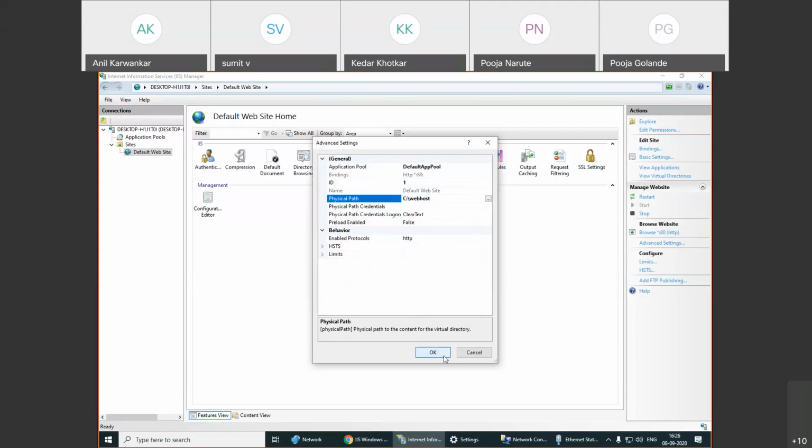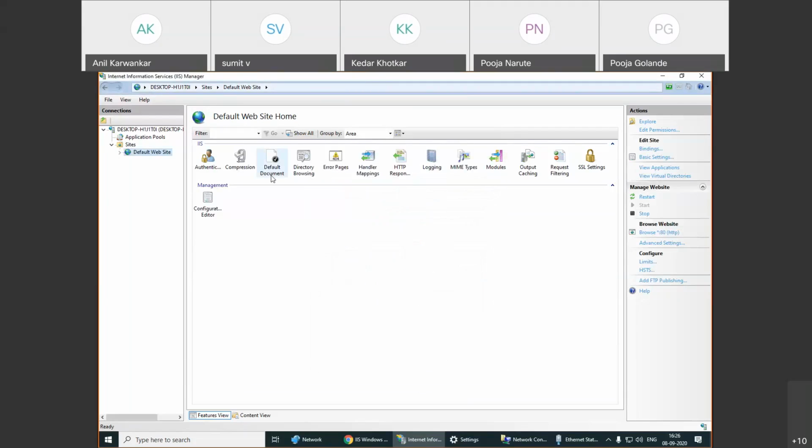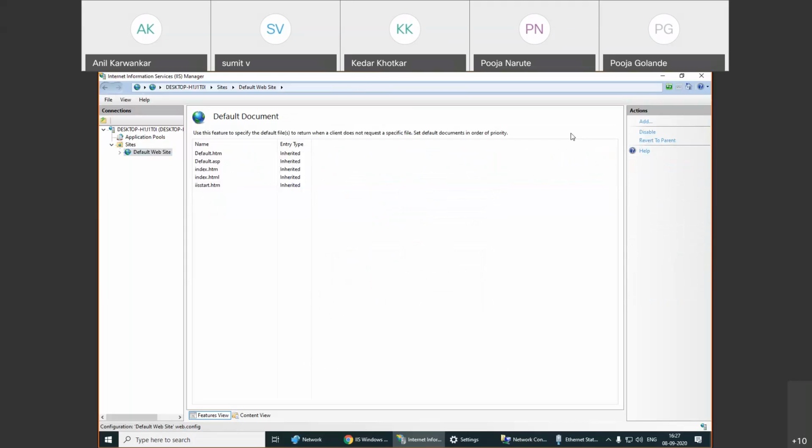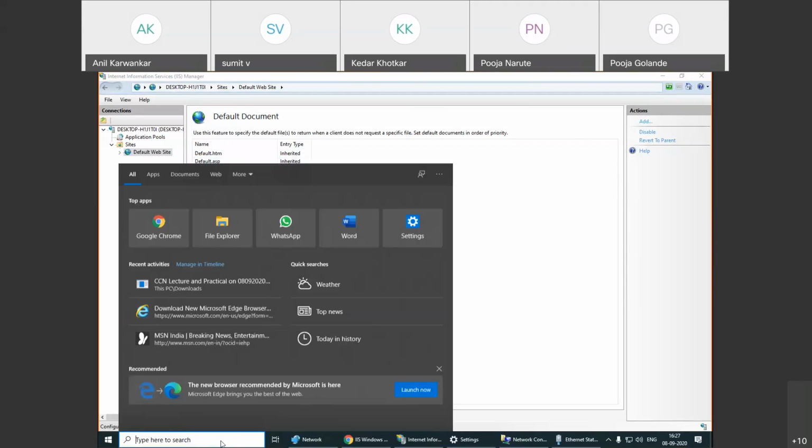Now I can select the second important setting, the default document. For the default document that is selected, I can create any file which will have these names, and whenever these names are added in that particular directory, that will be the default page. So I will create now a simple web page by using Notepad.